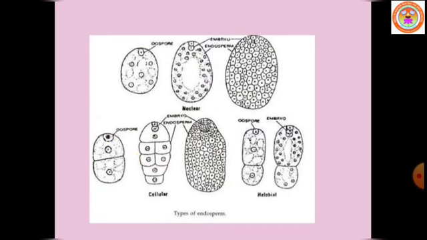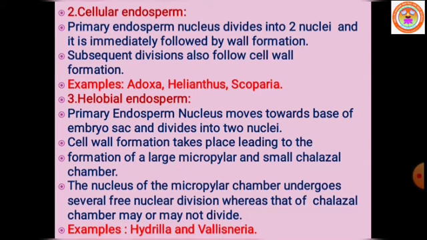Here the primary endosperm nucleus is divided into two, and you can see a common wall. Then the subsequent division leads to the formation of many nuclei followed by walls. Hence, we call this type cellular endosperm. Cellular endosperm is seen in Adoxa, Helianthus annuus, that is sunflower, and Scoparia.